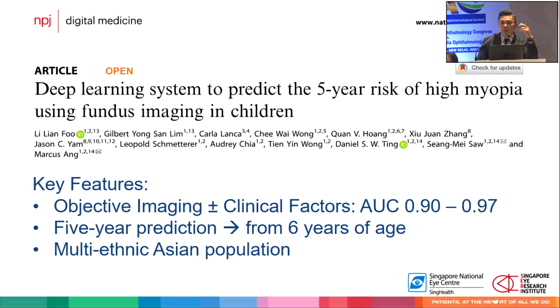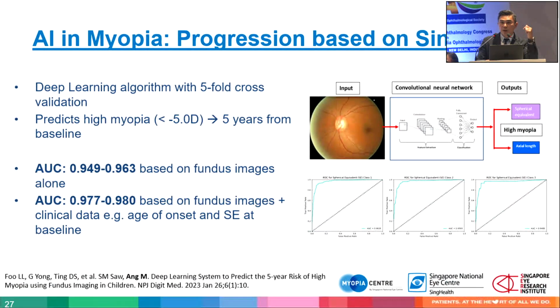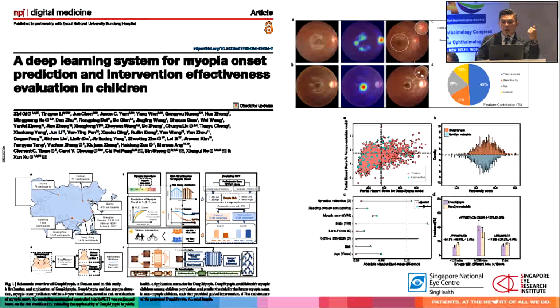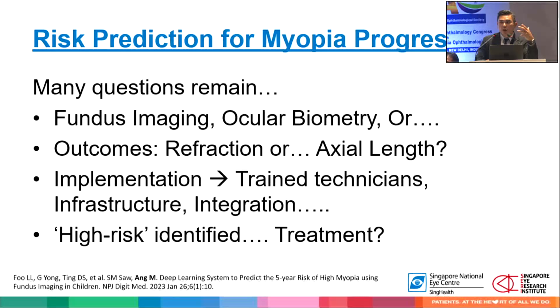We published this paper a couple of years ago using a single baseline fundus image in order to detect myopia progression over the next 1 to 3 years, and we were able to achieve this with strong phenotyping as well as good AUCs based on fundus image alone. So from a single visit, without refraction, without knowing the risk factors, we're able to diagnose or at least triage children who are at risk of myopia progression. And this, again, apologize for the quality, has now been replicated in multiple centers as well. Of course, this is all promising, but there are a lot of questions that remain.